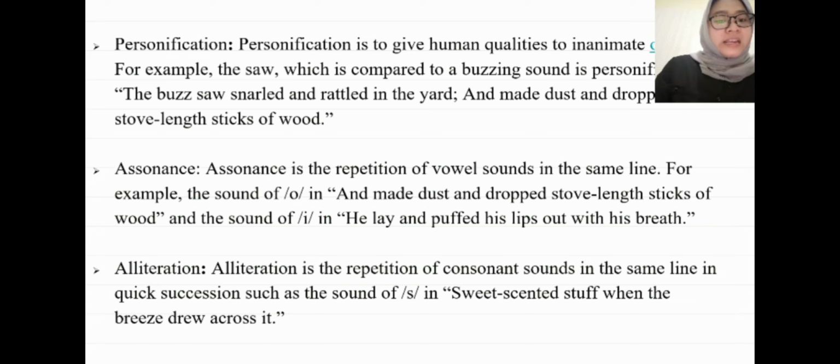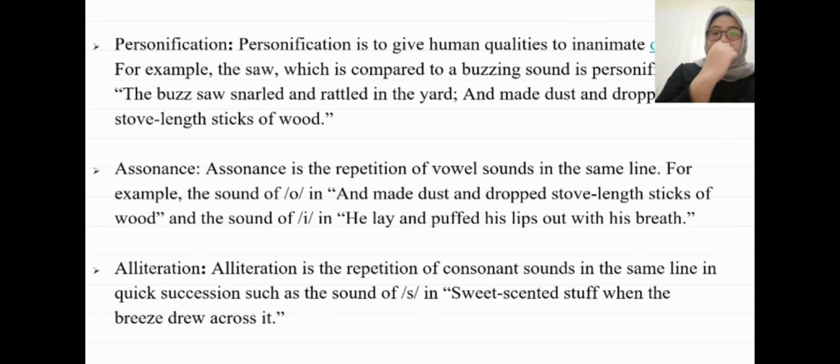And there is assonance. Assonance is the repetition of vowel sounds in the same line. For example, the sound of O in the sentence, "and made dust and dropped stove-length sticks of wood," and the sound of I in the sentence, "he lay and puffed his lips out with his breath."